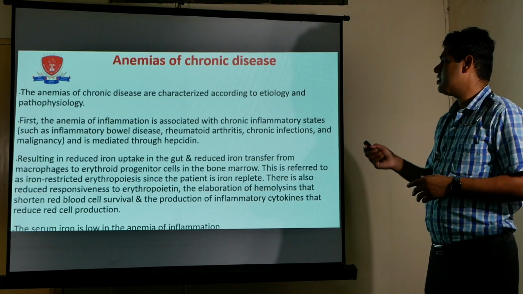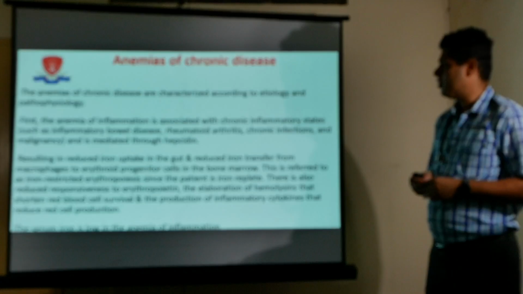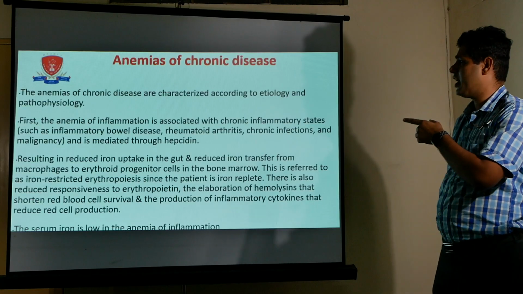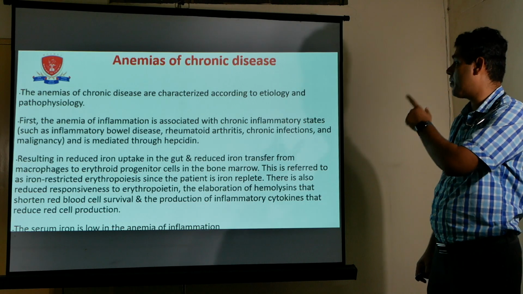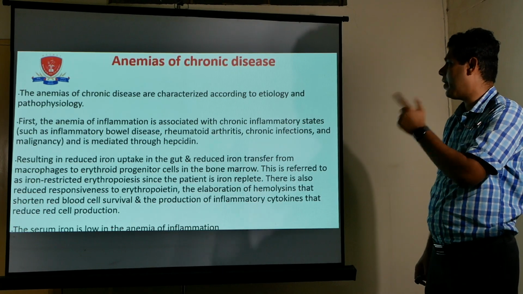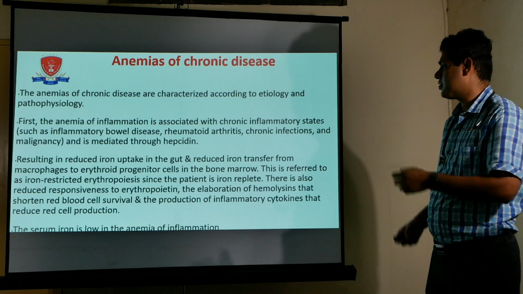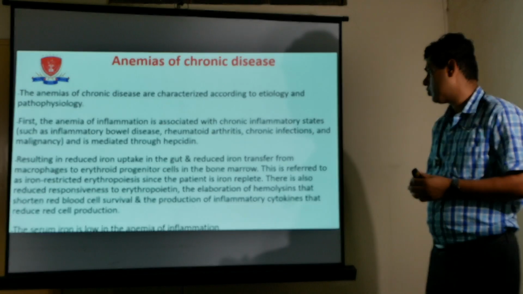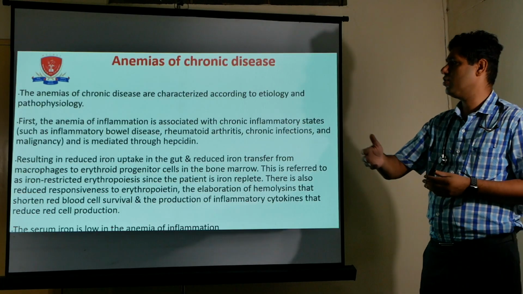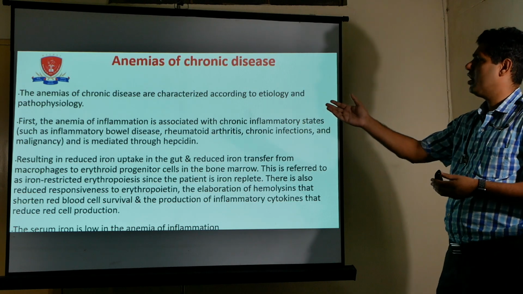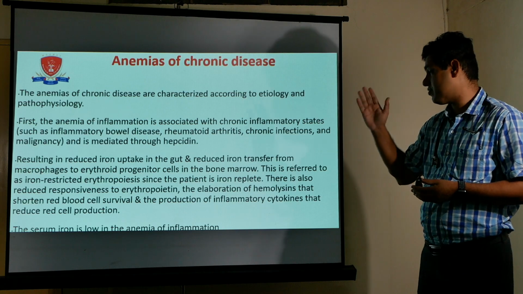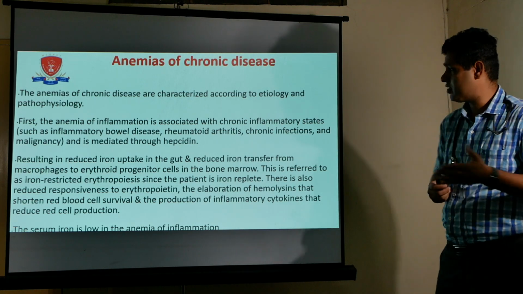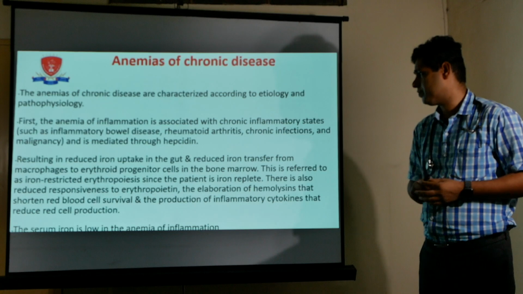The anemia of chronic disease is characterized according to etiology and pathophysiology. First is inflammation, associated with chronic inflammatory states such as inflammatory bowel disease, rheumatoid arthritis, chronic infections, malignancy, and various conditions. It is mediated through hepcidin. So chronic inflammatory conditions like CKD, CLD, inflammatory bowel disease, rheumatoid arthritis, chronic infections. SLE is very important. Systemic lupus erythematosus is one of the important causes of anemia of chronic inflammation.